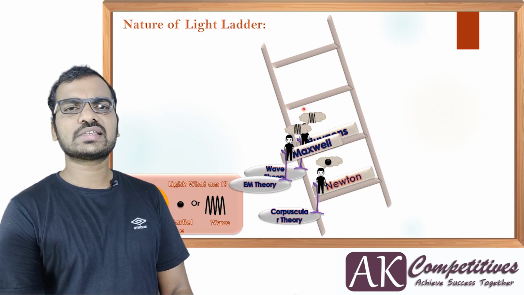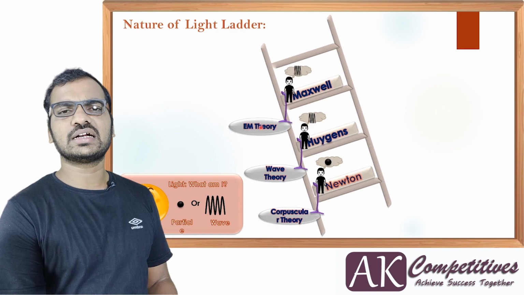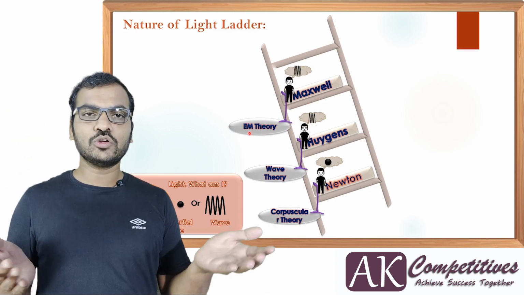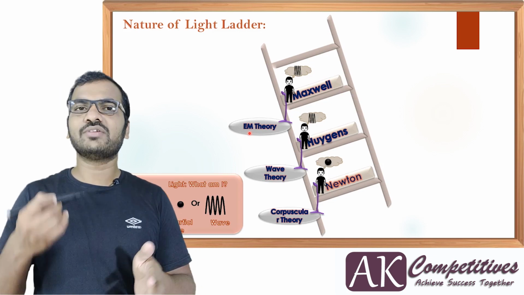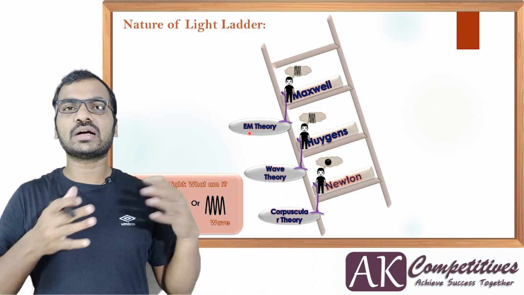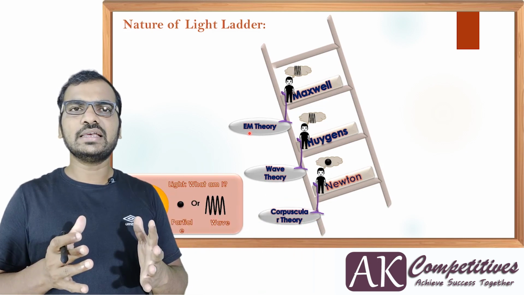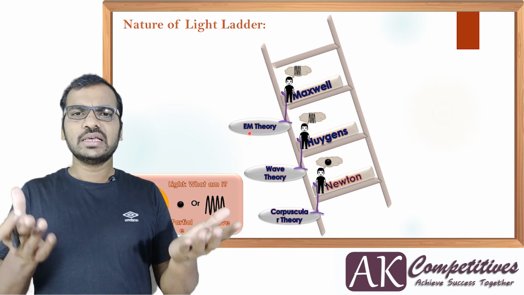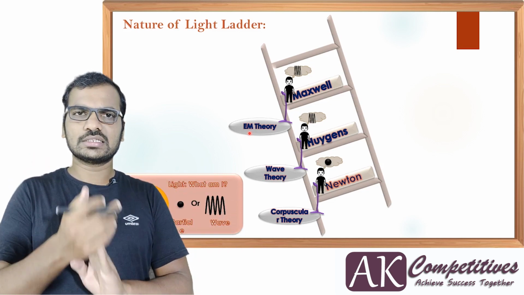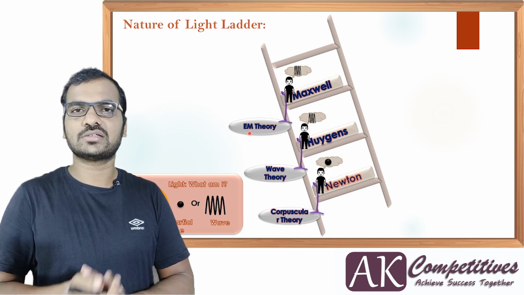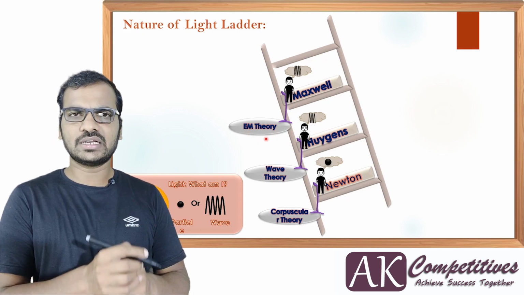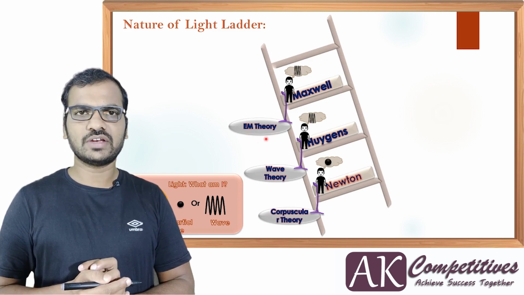A few years later, Maxwell came up with another theory called the electromagnetic wave theory. It is a kind of unification theory, which is the most important thing, because electromagnetic waves and light were treated as completely different phenomena. But at this point of time, he said that both are the same, and theoretically provided the speed of light formula, which is also found experimentally. Later Hertz produced electromagnetic waves experimentally and provided the proof for Maxwell's wave theory.